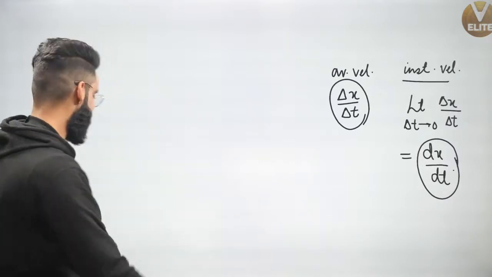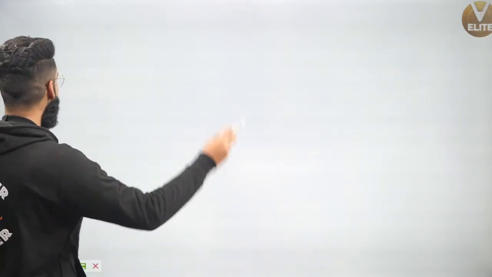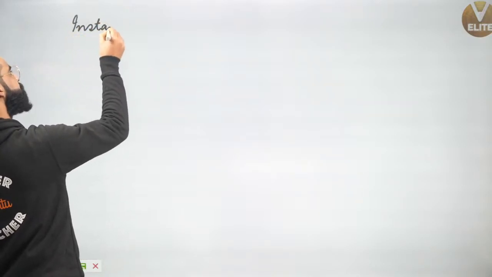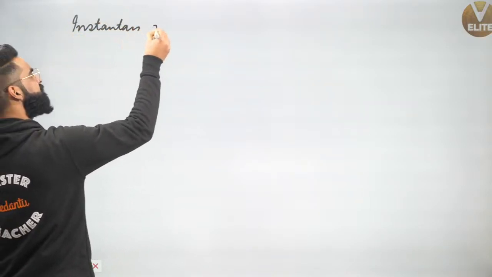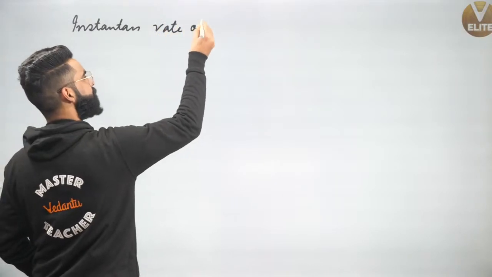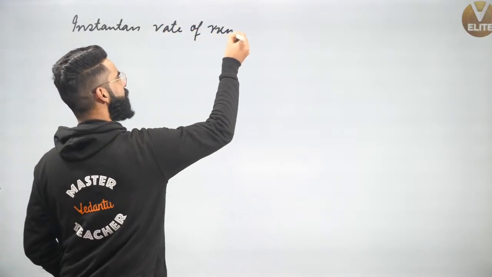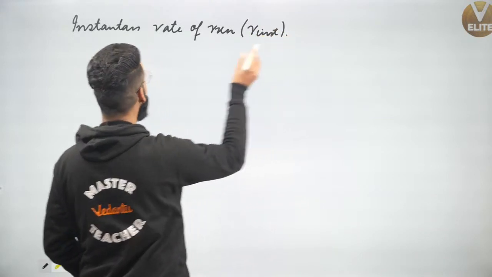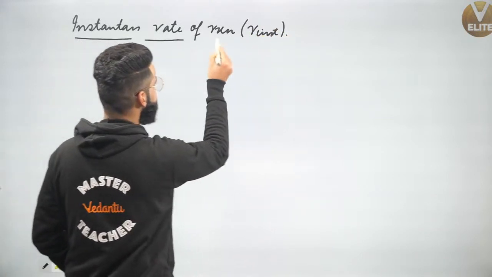Now, guys, have a look. I'm going to write one term right here, which is called instantaneous rate of reaction, which I'll be simply representing by R-inst. How do we define this instantaneous rate of reaction?